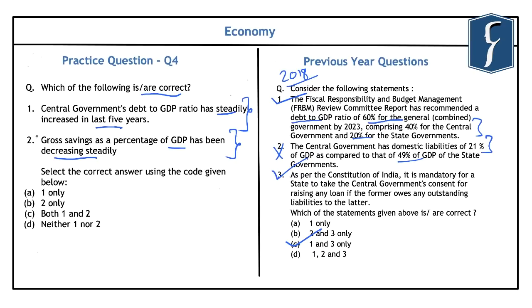However, regarding the second thing, it has been one of the important concerns raised by the economic survey that India's gross savings have been falling. And it has provided a trending graph which shows that the gross savings as a percentage of GDP has been decreasing steadily. And in that case, the correct answer that comes out is B, that is 2 only.